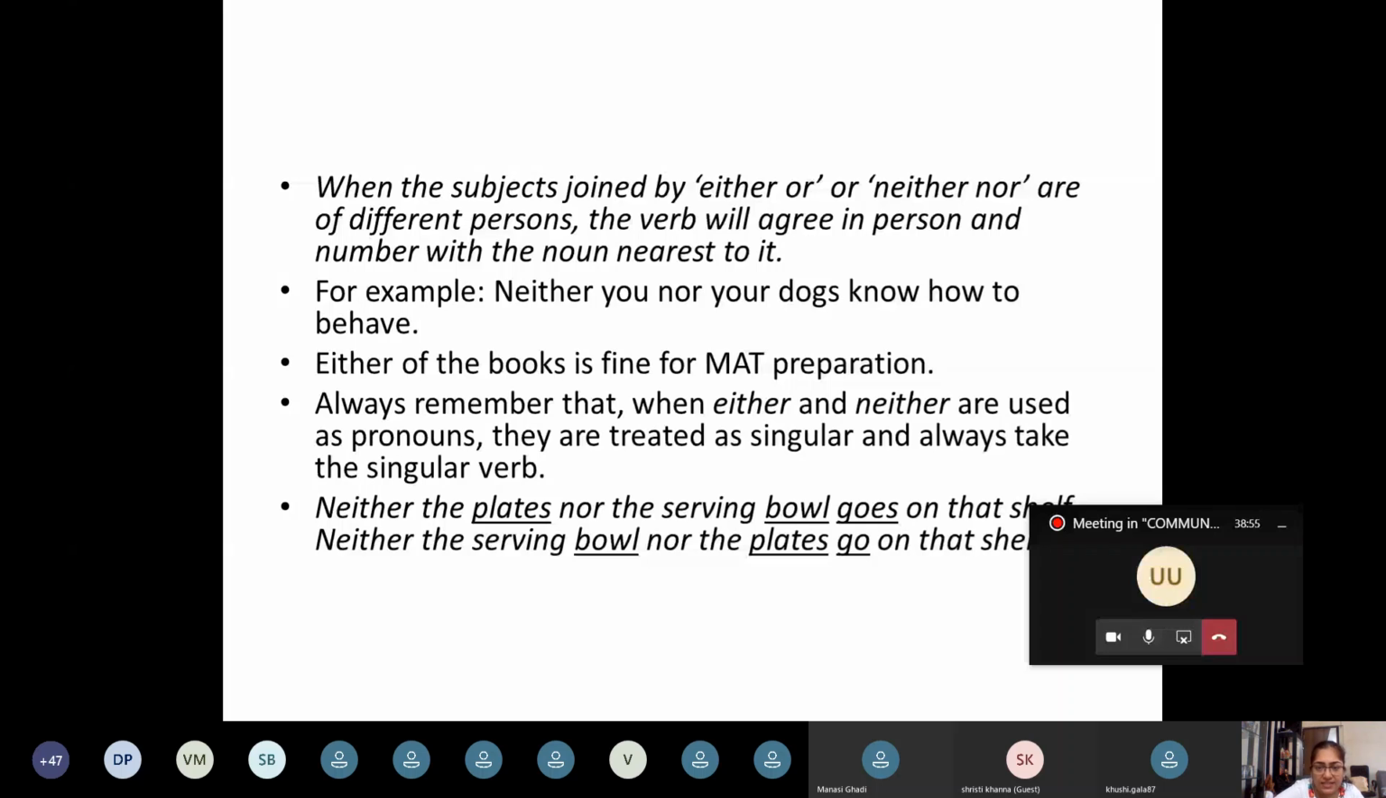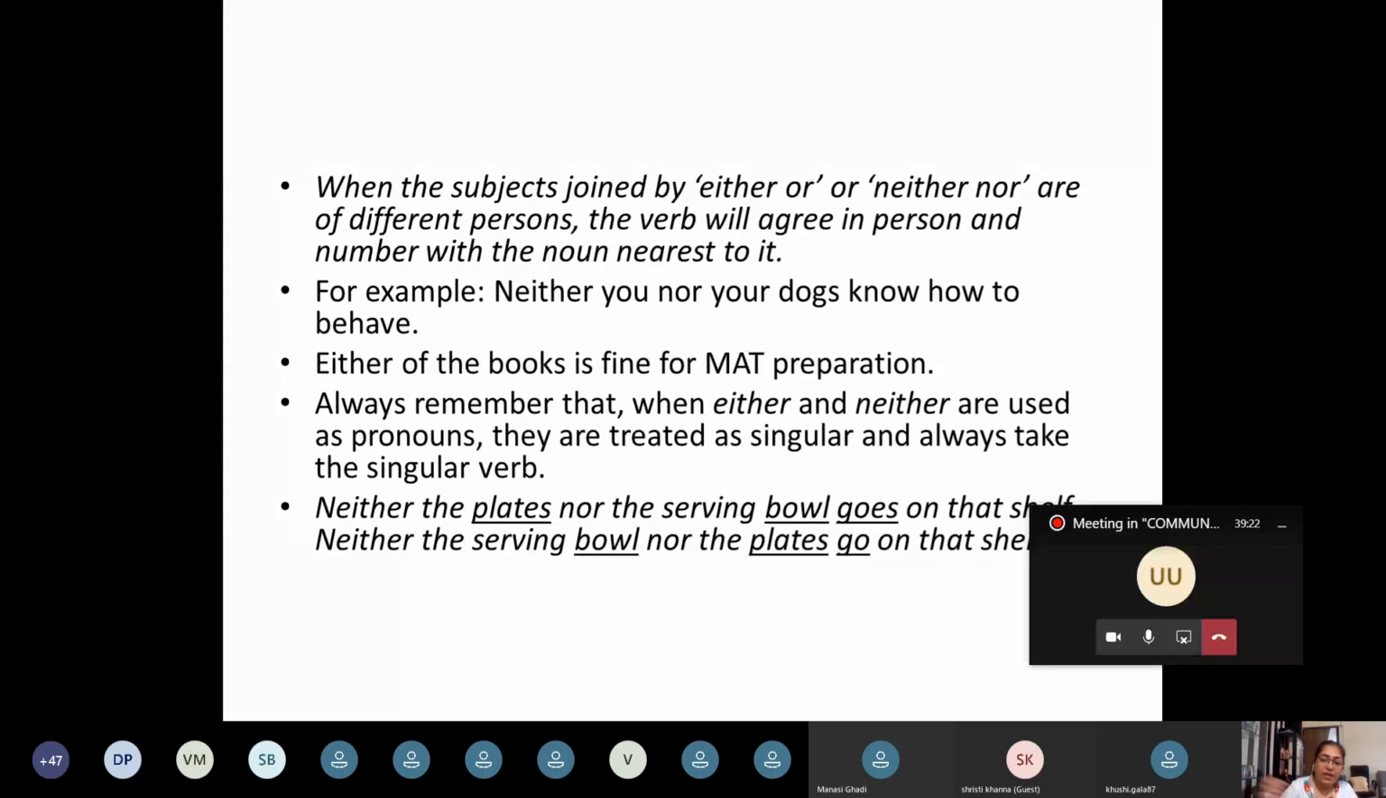If I reverse the sentence and say, just give me a second. If I reverse the sentence, neither your dogs nor you. Now please understand, you is a singular subject, and I am going to say neither your dogs nor you knows to behave. Okay.